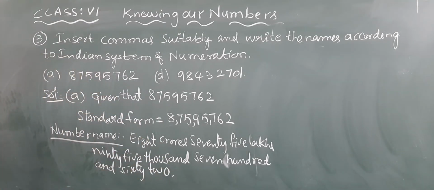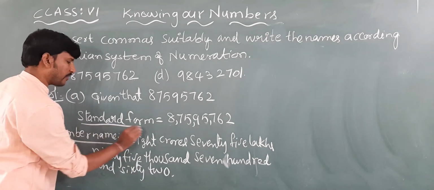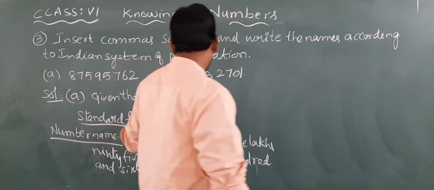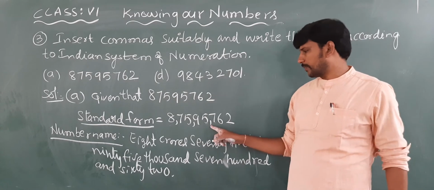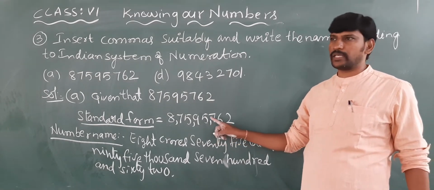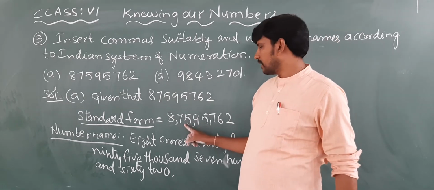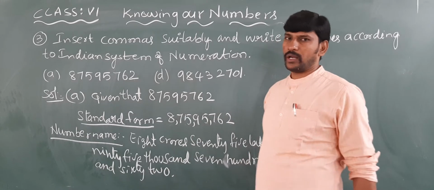This is the number name. What is that here? We should write the standard form. Standard form is nothing but, by using commas, we will write the given number. We need to put the commas. First comma we will keep in between 100 and 1000. Next comma we will keep in between 10,000 and lakh. Next comma will keep in between 10 lakhs and crore.